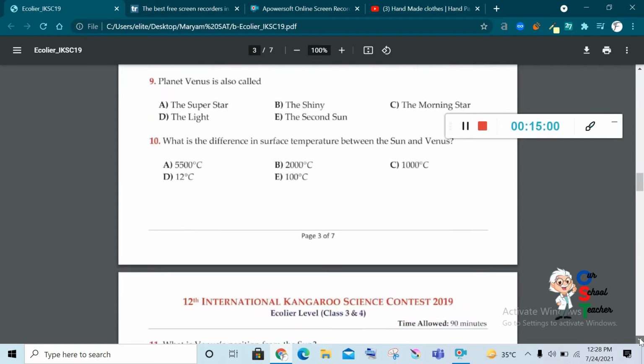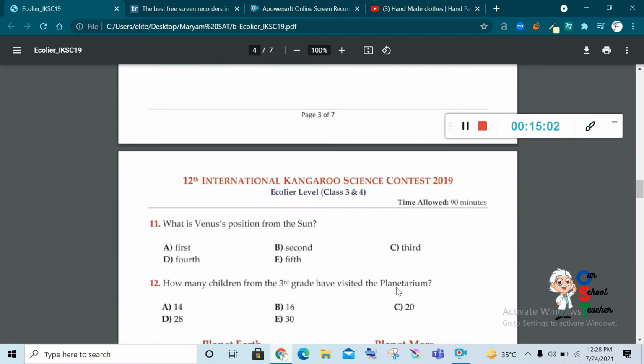Question number 11. Venus position first? No. Second, third, fourth, fifth. Mercury, after Mercury you can see the name of this Venus, so this is the position, second position.